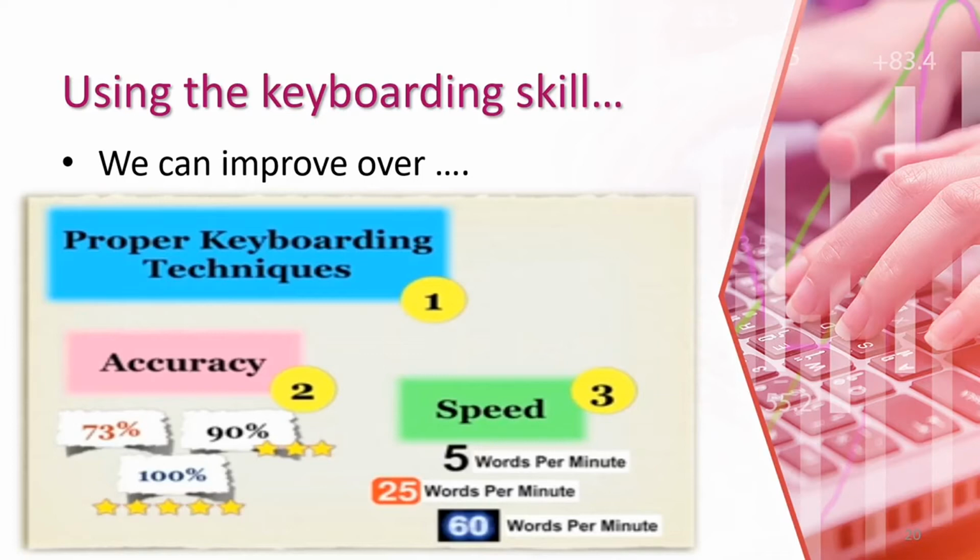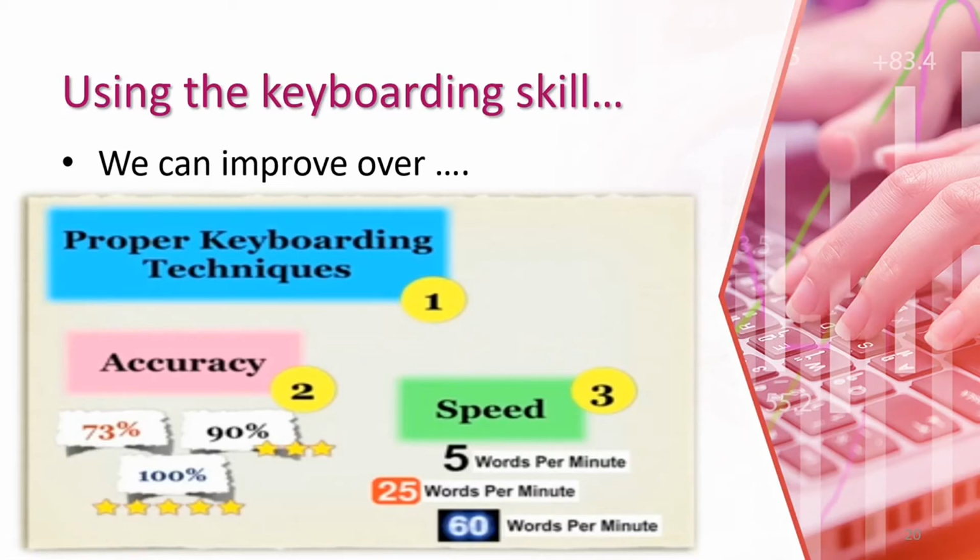But whenever we practice, and accuracy and speed improve, then we can write 25 words per minute. I am writing here 25 words per minute. First 5 words per minute, then 25 words per minute, and then 16 words per minute, right?